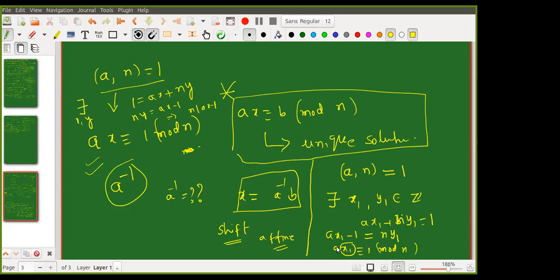Okay. So why do we need to know all these things? GCD can be evaluated by using Euclid's lemma. And the extended Euclidean algorithm will help you. You can extend the Euclidean algorithm, so go backwards, and you can find these x and y also.